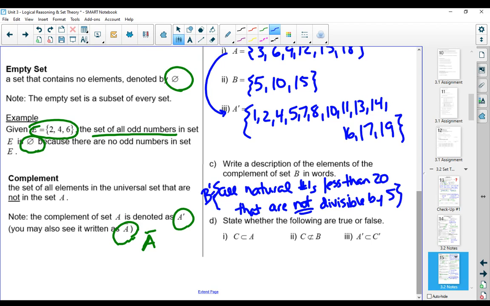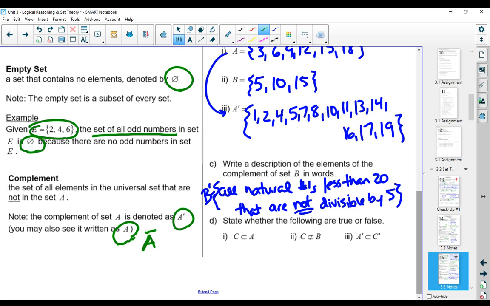Now take a moment to look at these last 3 statements and ask yourself whether they're true or false. If you need to pause the video for longer, you can do that. So the first one asks to state whether or not the following is true or false. Is C included in A? Is C a subset of A?